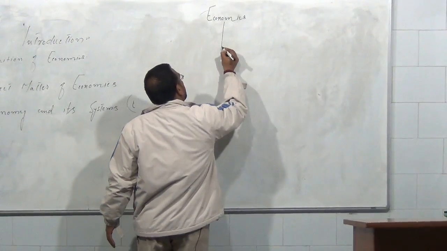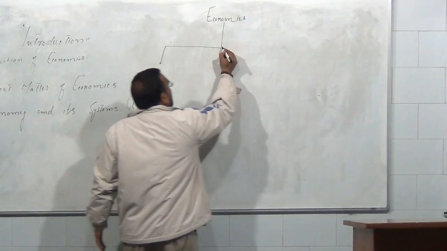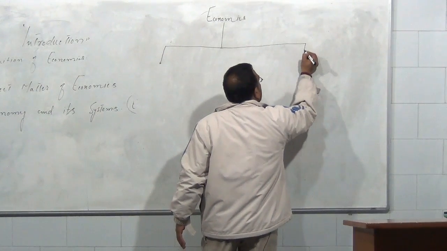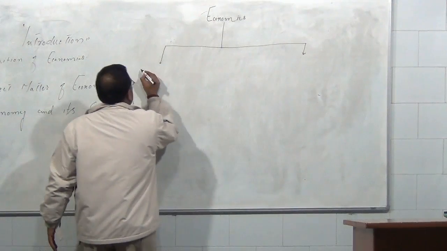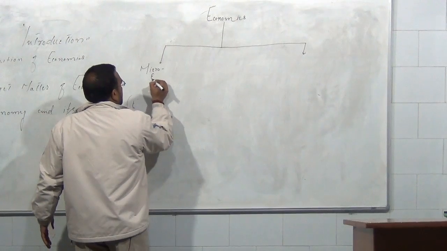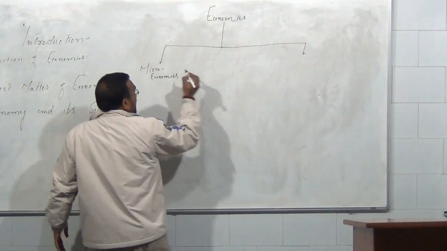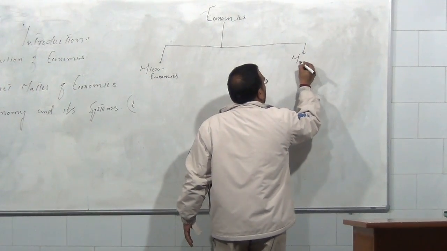Economics as a subject has two branches. Number first is microeconomics. Number second, we have macroeconomics.